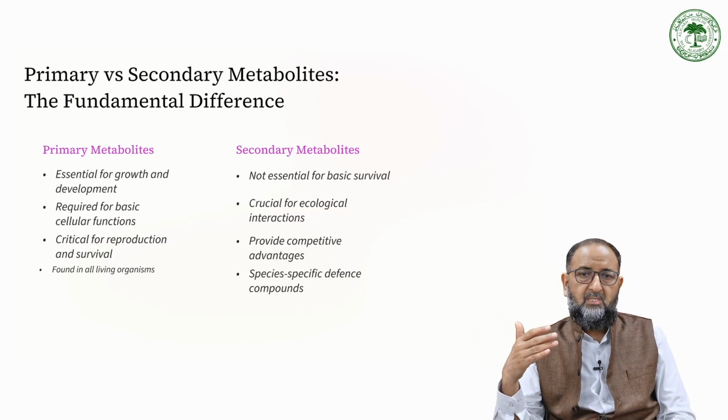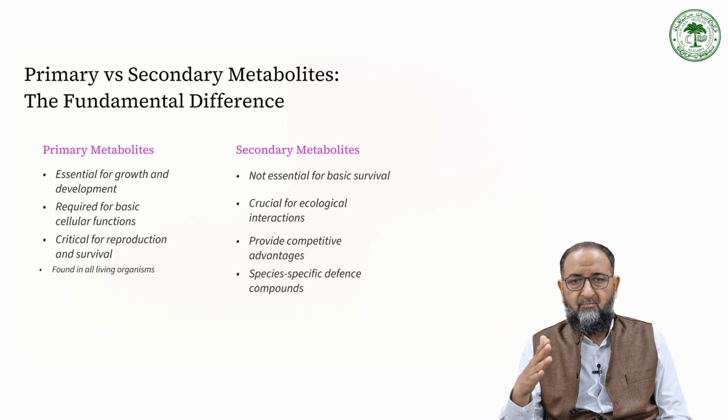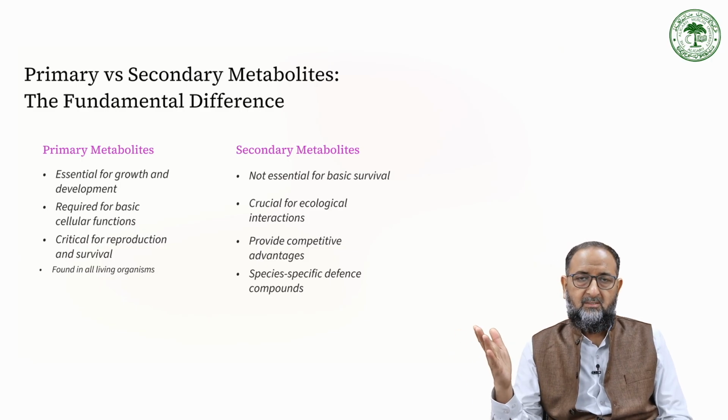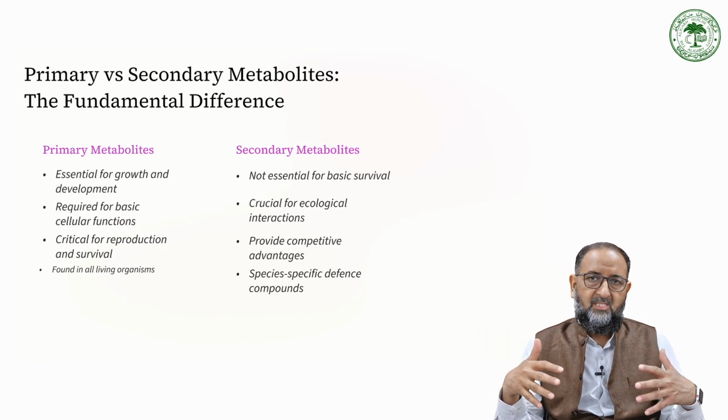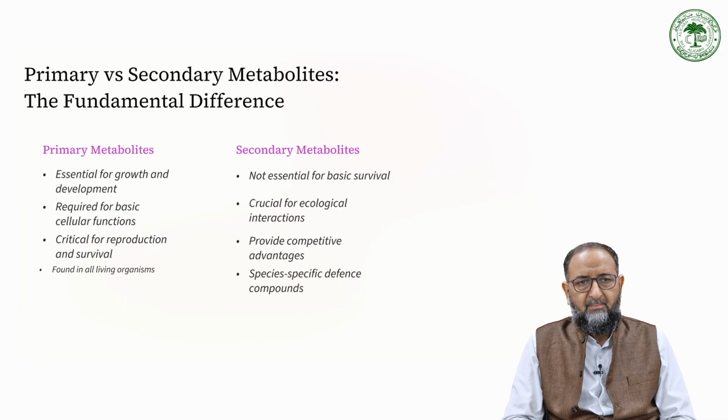So they produce metabolites which interact ecologically where they live, where they sustain or survive. Whereas the primary metabolites are critical for reproduction and survival.